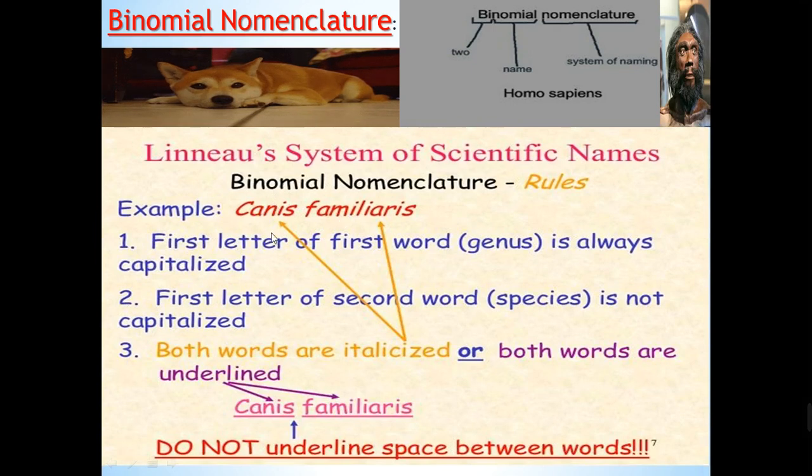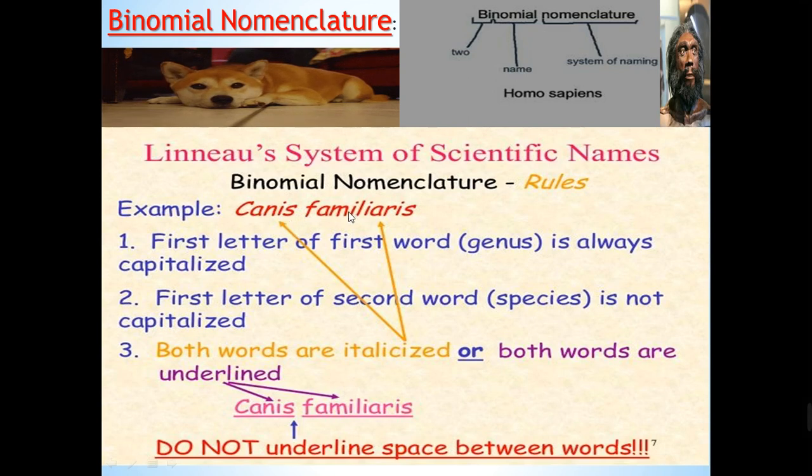We have rules here to name the dog or to name any binomial nomenclature. The first word or the first name is related to the name of the genus that the dog belongs to. So the first name is the name of the genus, and the second name is the name of the species that the dog or the living organism belongs to. So the first one is the genus, and the second one is the species. The first name, the genus, must start with a capital letter, but the second one is not to be written in a capital letter, it's forbidden.